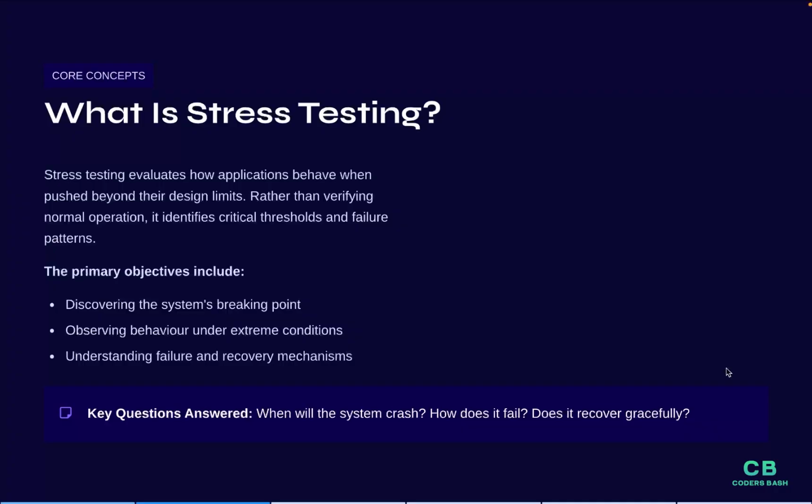So, what is stress testing? Stress testing is a type of performance testing where we test an application by pushing it beyond its normal capacity. In simple words, stress testing checks how an application behaves when it is overloaded beyond its limit. The main goal of stress testing is not to check normal behavior. The goal is to find the breaking point of the system, observe the system behavior under extreme conditions, and understand how the system fails and recovers. So stress testing answers: when will the system crash, how does it fail, and does it recover gracefully after the failure?